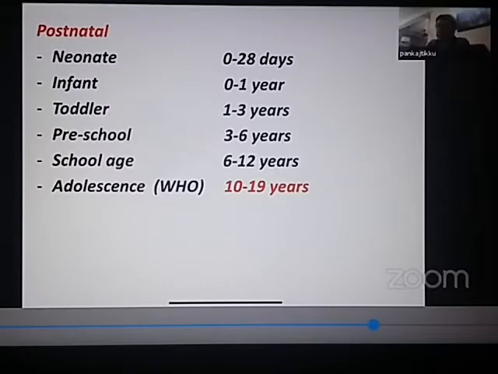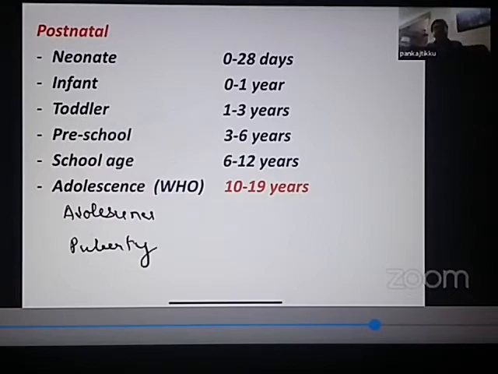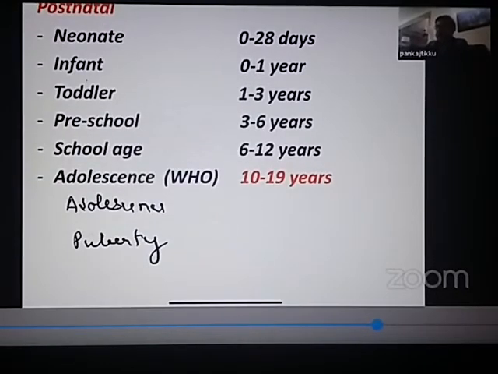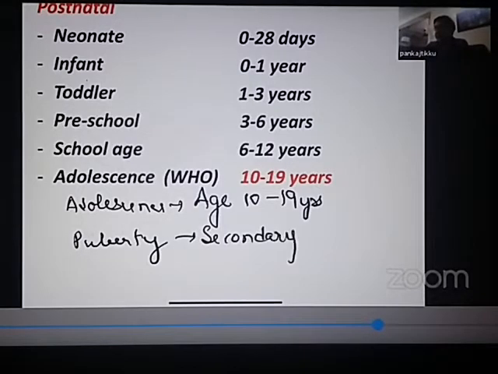A very important thing that many students ask me is, what is the difference between adolescence and puberty? So please remember, adolescence is an age which starts from 10 years and continues till 19 years of age. Puberty is the development of secondary sexual characters. So what is puberty? Puberty is the development of secondary sexual characters.